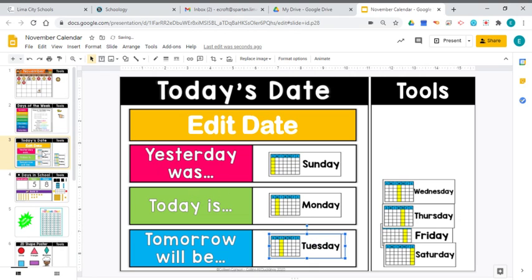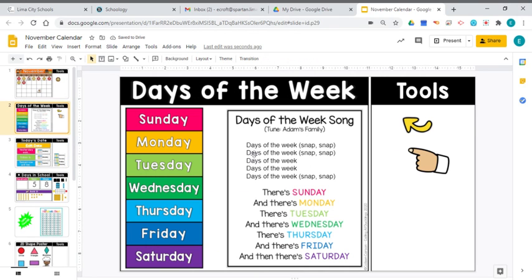And speaking of your song, let's go ahead and do your Days of the Week song. Days of the week, days of the week, days of the week, days of the week, days of the week. There's Sunday and there's Monday, there's Tuesday and there's Wednesday, there's Thursday and there's Friday, and then there's Saturday. Days of the week, days of the week, days of the week, days of the week, days of the week.